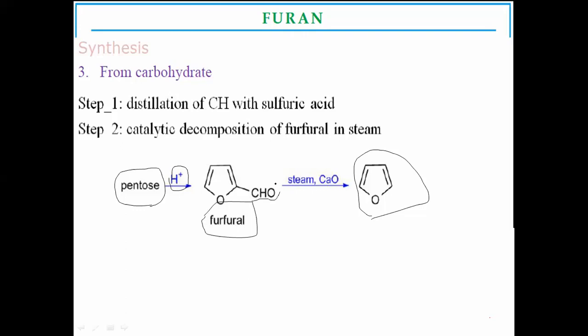This is the aldehydic part, and this part is furan. The name is furfural. It reacts with calcium oxide, and by catalytic decomposition of furfural, the final compound, furan, is made.